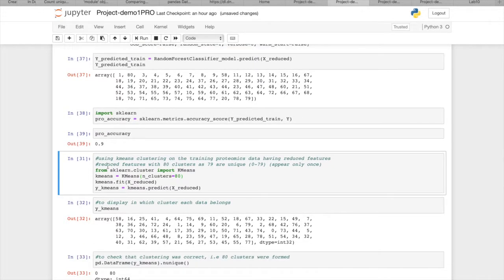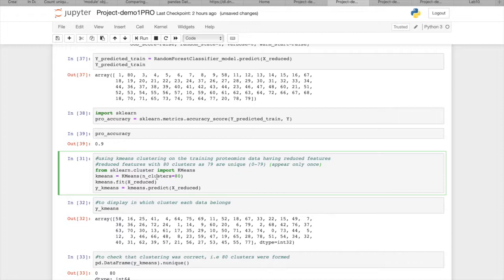Now I'll perform k-means clustering, which is an unsupervised clustering, on the training proteomics data having reduced features. So I got to know that only 79 are unique, as above.